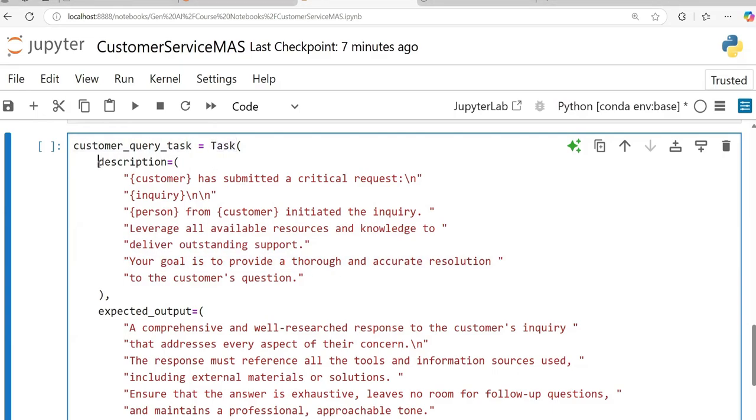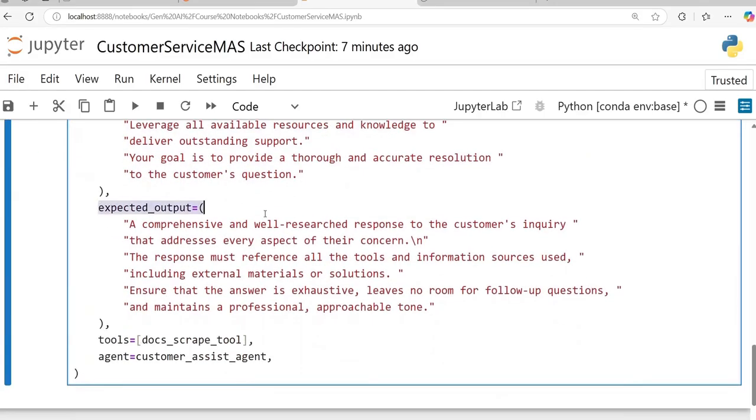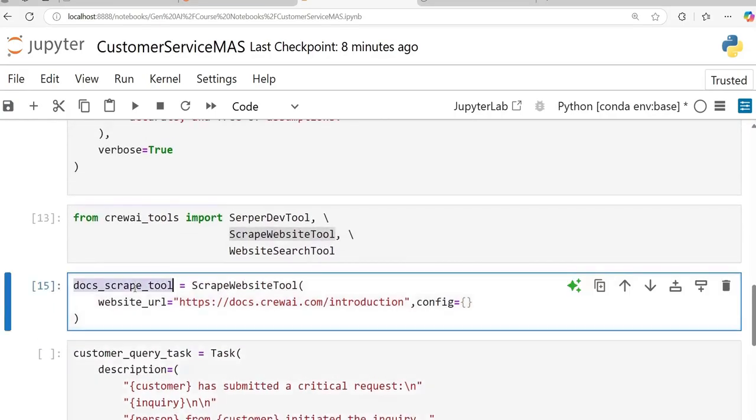Okay. This is the description of my task, and what is the expected output that I'm expecting from the task? A comprehensive and well-researched response to the customer inquiry that addresses every aspect of their concern. The response must reference all the tools, including external materials, ensure that the answer is exhaustive and maintains a professional, approachable tone. And the tool I'm giving, if you see here, is the doc scrape tool.